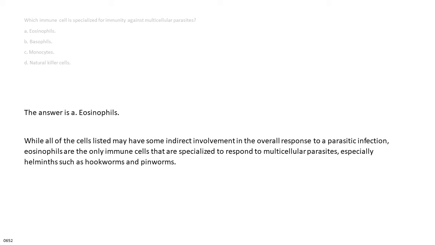The answer is A. Eosinophils. While all of the cells listed may have some indirect involvement in the overall response to a parasitic infection, eosinophils are the only immune cells that are specialized to respond to multicellular parasites, especially helminths such as hookworms and pinworms.